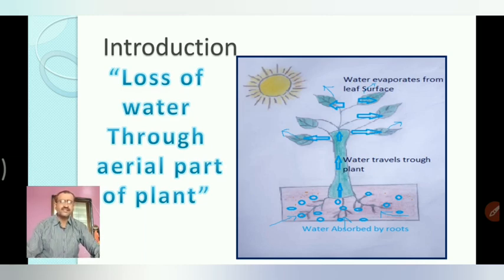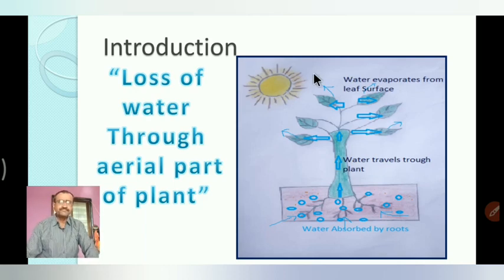From this it is clear that the total amount of water absorbed by the plant exceeds the actual need of the plant. Thus, there is always surplus water in the plant, and this surplus water is lost from the aerial surface of the plant in the form of vapors. This is called transpiration. It is a phenomenon of water loss from the plant body, a simple phenomenon, loss of water through the plant body. It is known as transpiration.